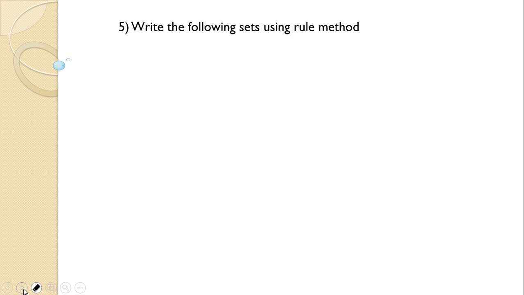Now next, write the following sets using the rule method. Now this is where you need to understand carefully how we are going to write the rule methods, because listing the elements from a rule is easy, but when a list is already given like this, how are we going to write a rule? Let's see.